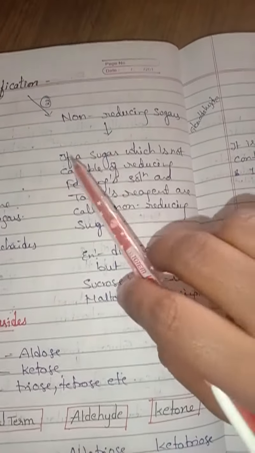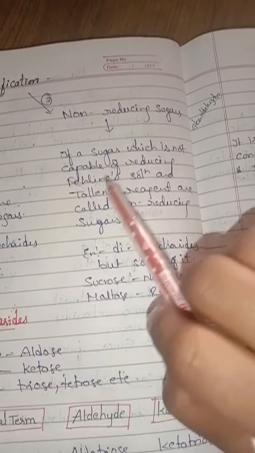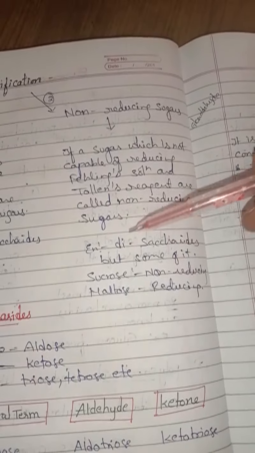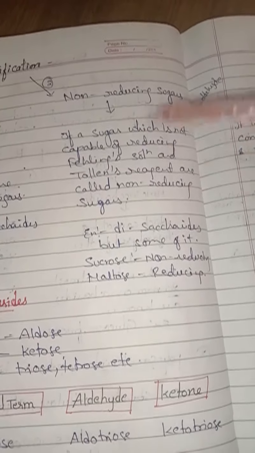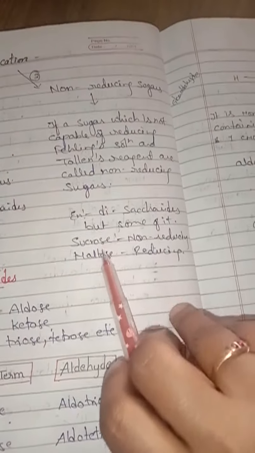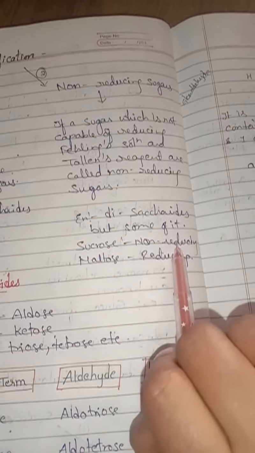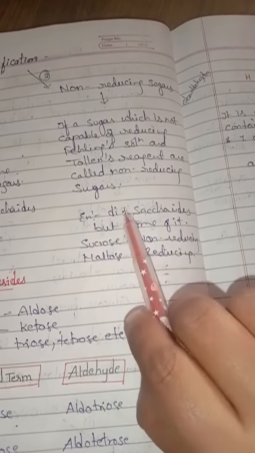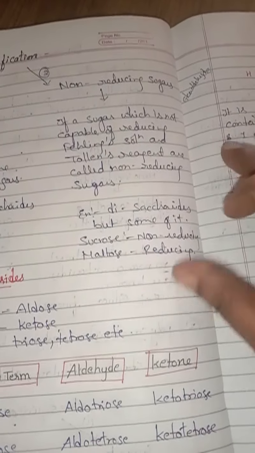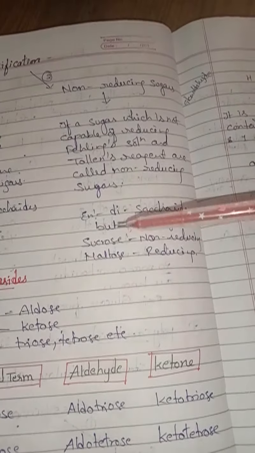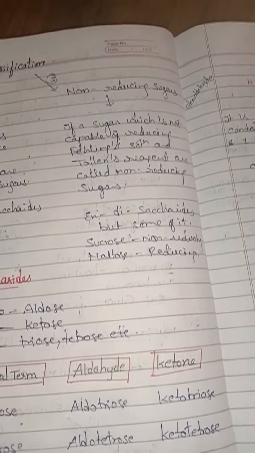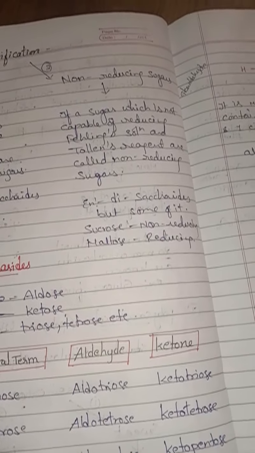Example, all monosaccharides. Then what do you mean by non-reducing sugars? If a sugar is not capable of reducing Fehling's solution and Tollens' reagent, it is called a non-reducing sugar. Example, disaccharides, but only some of them are non-reducing sugars. For example, sucrose is a non-reducing sugar. Maltose is also a disaccharide, but it is a reducing sugar. So all disaccharides are not non-reducing sugars. Understand, children? Sucrose is non-reducing, while maltose is reducing, capable of reducing Tollens' reagent and Fehling's solution.